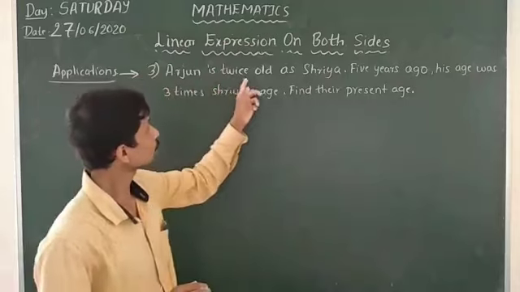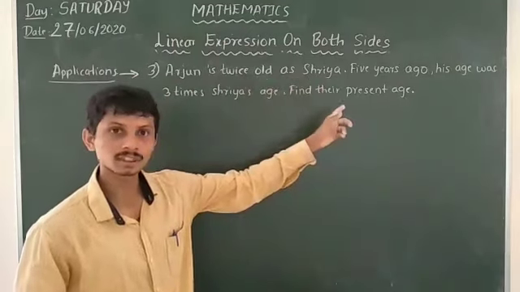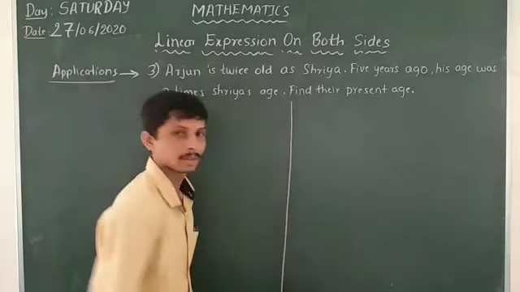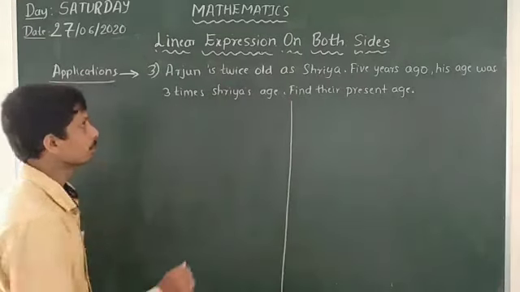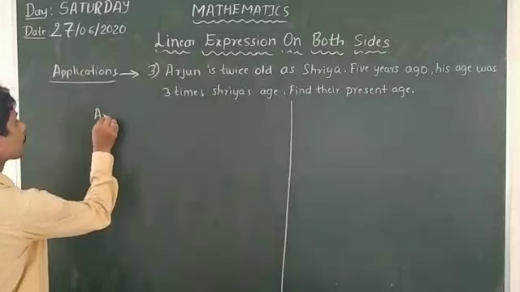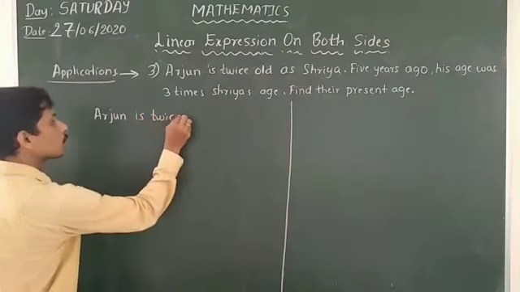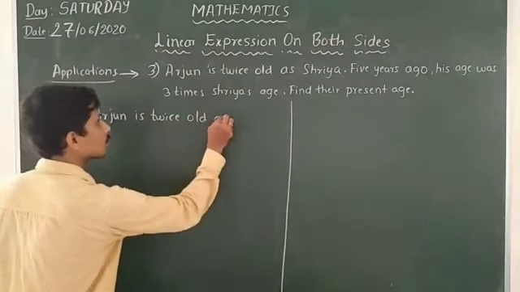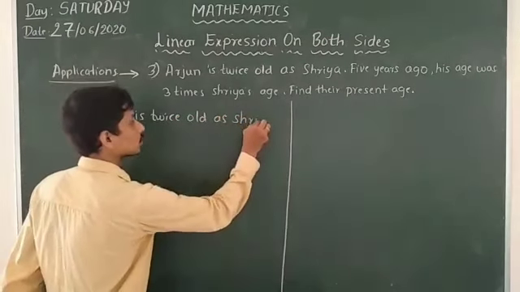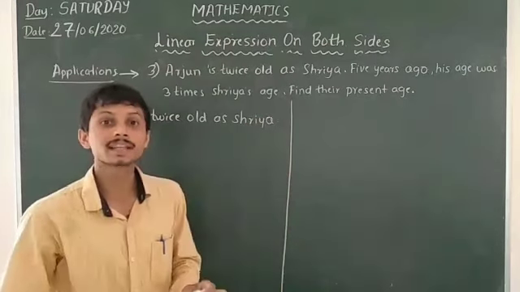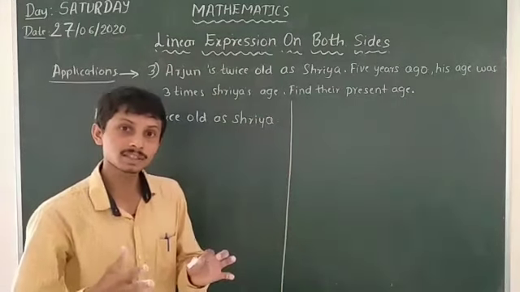Here, Arjun is twice as old as Shriya. That means Arjun's age is 2 times Shriya's age.